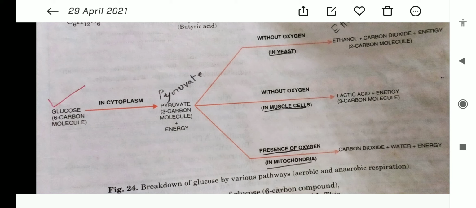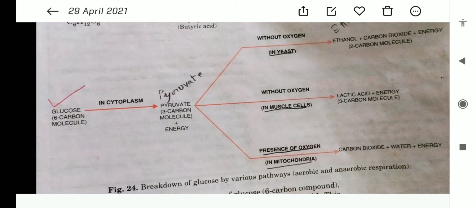So first you see glucose. Glucose is a food and it is a 6 carbon atom molecule, C6H12O6. Now in the cytoplasm of the cell, the glucose is converted into a 3 carbon atom molecule. So glucose, first a 6 carbon atom molecule, in the cytoplasm of the cell converts into a 3 carbon atom molecule. What is the name of the 3 carbon atom molecule? It's called pyruvate, or pyruvic acid.